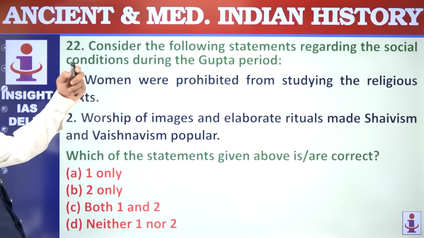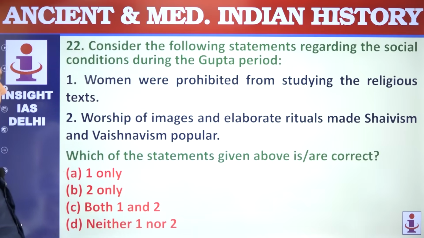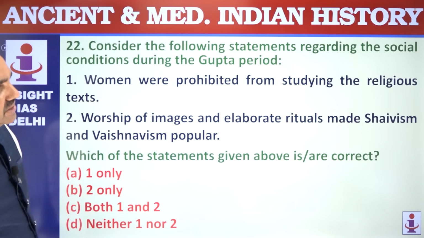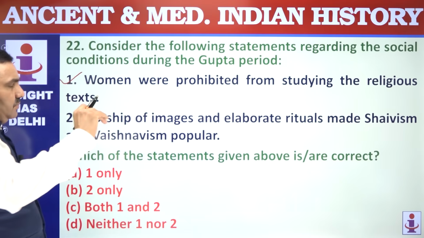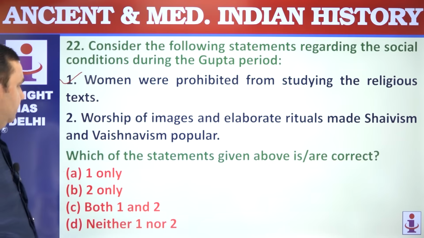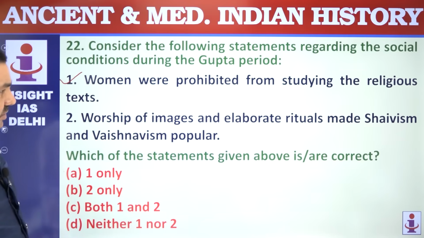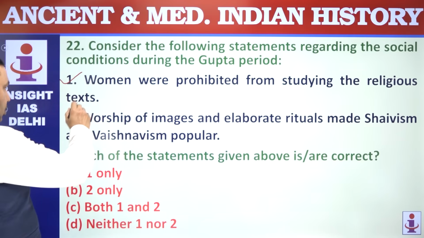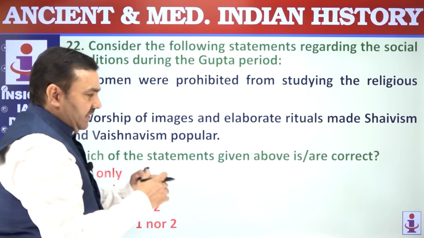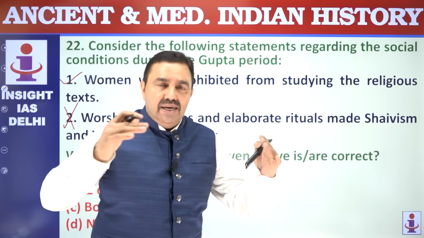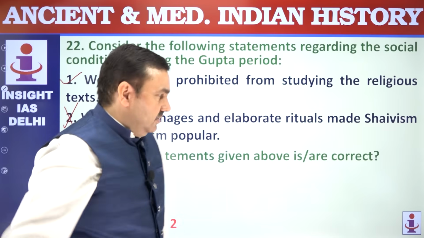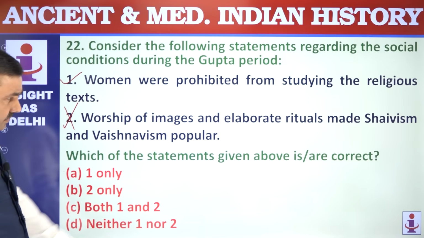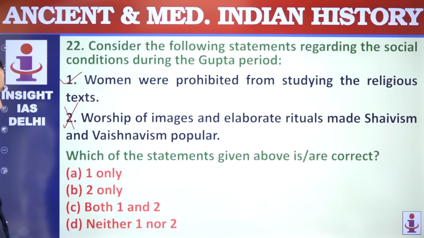Consider the following statements regarding social conditions during the Gupta period. Women were prohibited from studying religious texts. That's correct. They could hear epics, Puranas. They could not read Vedas. Worship of images and elaborate rituals made Shaivism, Vaishnavism popular? No. Vaishnavism believed in the idea of bhakti. Vaishnavism was against rituals and ceremonies. So Vaishnavism did not have rituals. That's wrong. Which correct? Only 1.